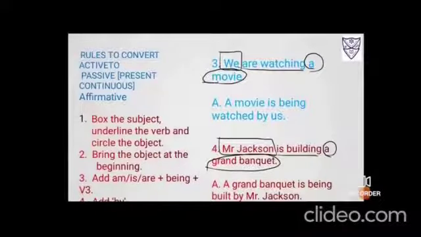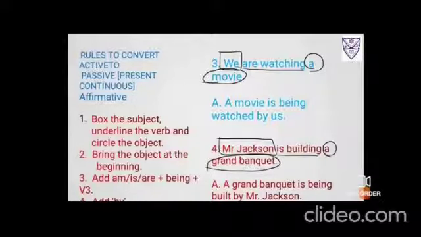Same, number 3, we are watching a movie. Okay, so now you have to box the subject, that is we, underline the verb are watching, circle the object a movie. Fine. Second step, bring the object at the beginning. So a movie I have brought. It was we, so they have used are. Now it is singular a movie, so I'll be using is.